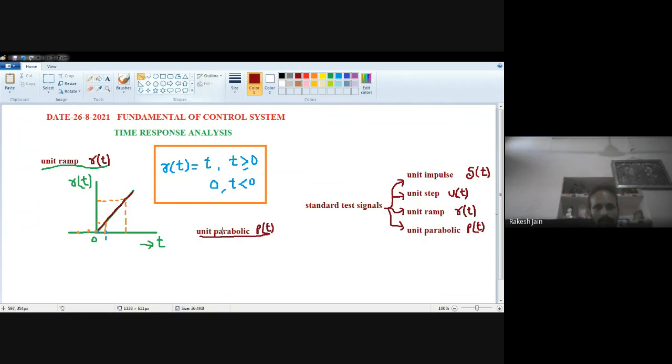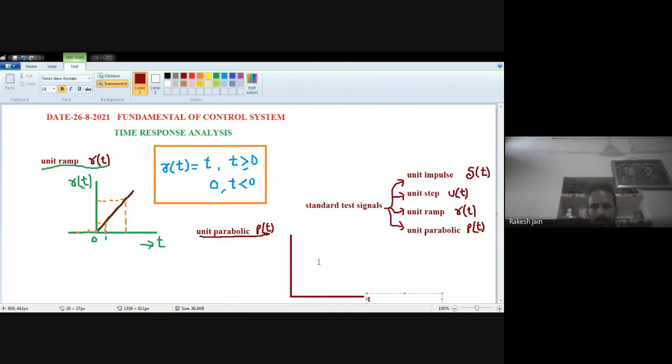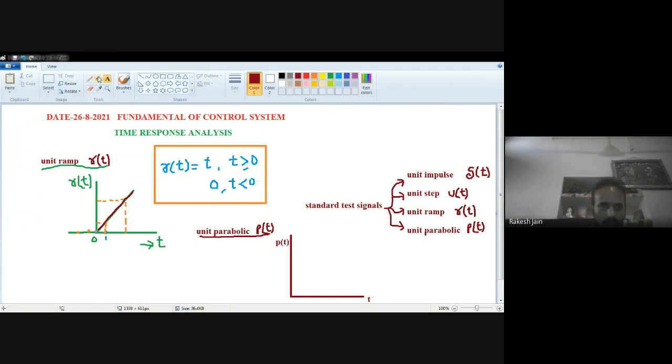A small graph which shows the unit parabolic signal is this one. On the x-axis, I use the time t, and on the y-axis, the parabolic signal p(t). What I want to say is that it will look like this. Increase is there, but non-linear increase.